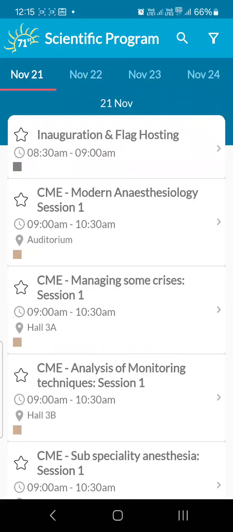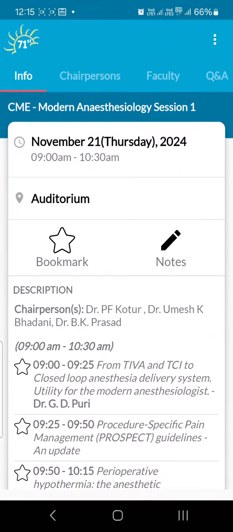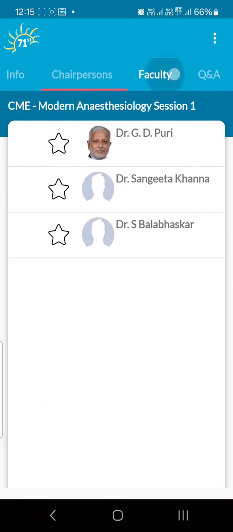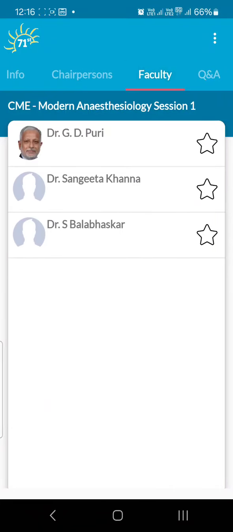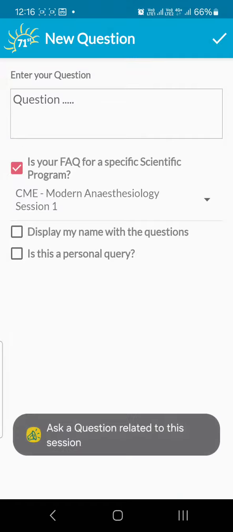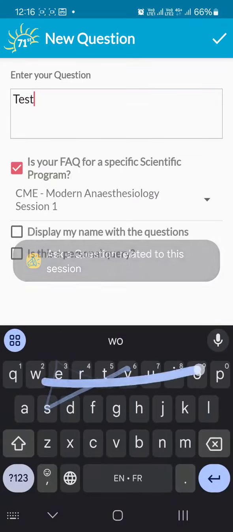the main conference. So on 21st, say in the CME, if you click on any session, you will see the details of that session, the specific topics, the chairpersons and the faculty members related to that session. You will also see a Q&A tab, a question answers tab, where you can ask your questions. Let me show you how. If you click on the question mark on bottom right, you can post your question.